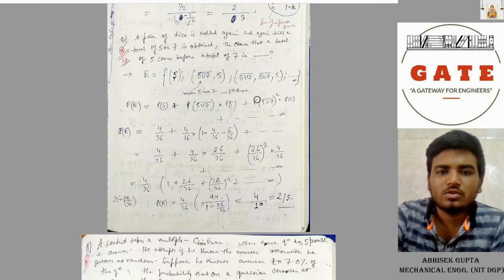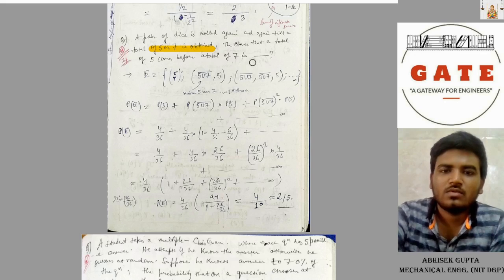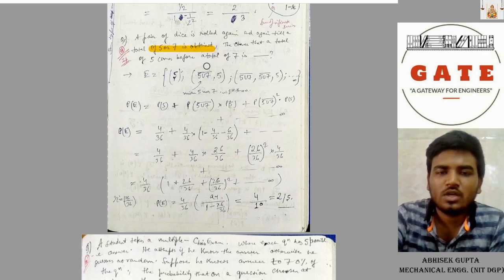A pair of dice is rolled again and again till a total of 5 or 7 is obtained. What is the probability that a total of 5 comes before a total of 7? See, either you can get 5 once, E of 5, then (5 union 7) bar, comma 5, then (5 union 7) bar, comma (5 union 7) bar, comma 5, and so on till infinity. With this, neither 7 nor 5, comma 5 in the second chance.